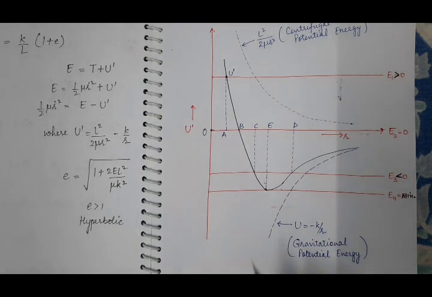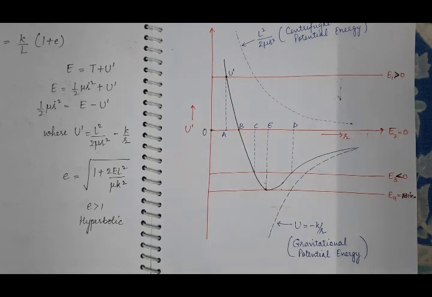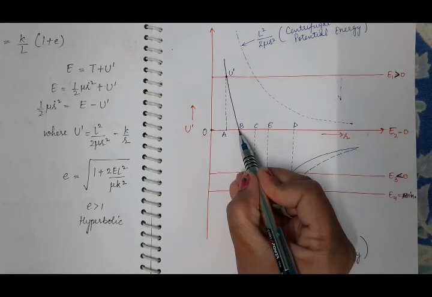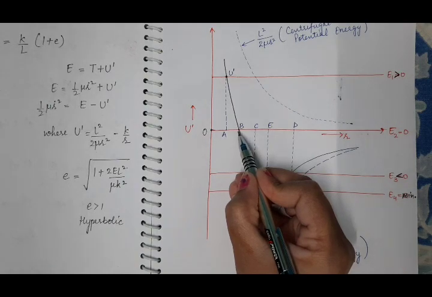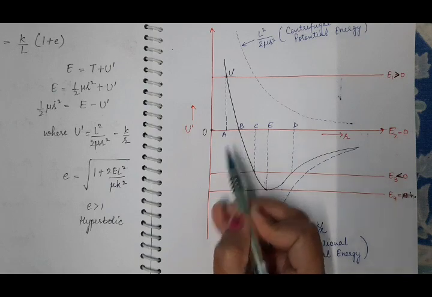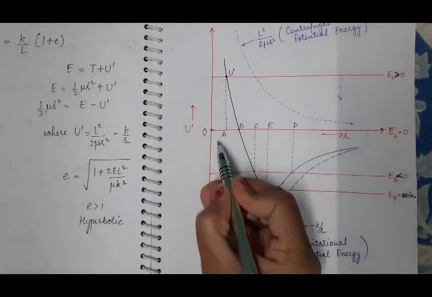It means at this point the particle having total energy equal to 0 has its kinetic energy become 0. So point B is the turning point for a particle with total energy equal to 0 moving towards the center of the force. The distance of closest approach for a body whose total energy is 0 is OB, and for a body whose total energy is positive, it is OA.